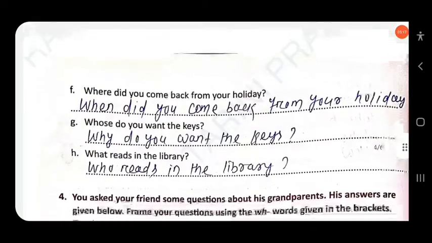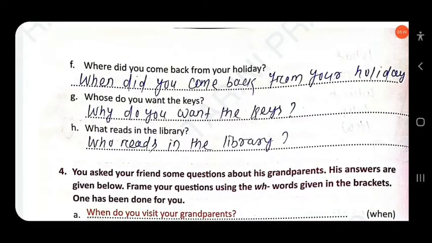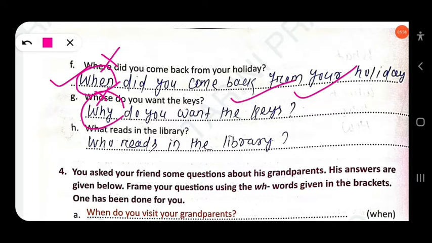Clear? Then next, where did you come back from holiday? When did you come back? We are talking about the time. Okay, when did you come back? You have to cross where and use when. Then next, whose do you want the keys? Why do you want the keys? Not whose. You have to cross whose and use why. Then next, what reads in the library? What reads? This is wrong. Who reads? You have to make a cross on what and use who. Okay, who reads in the library?